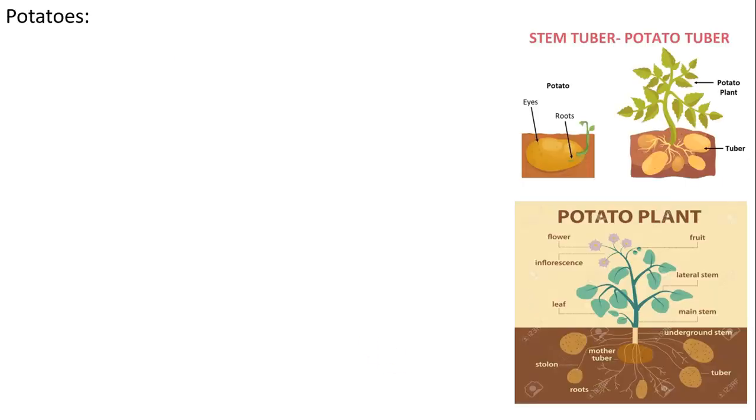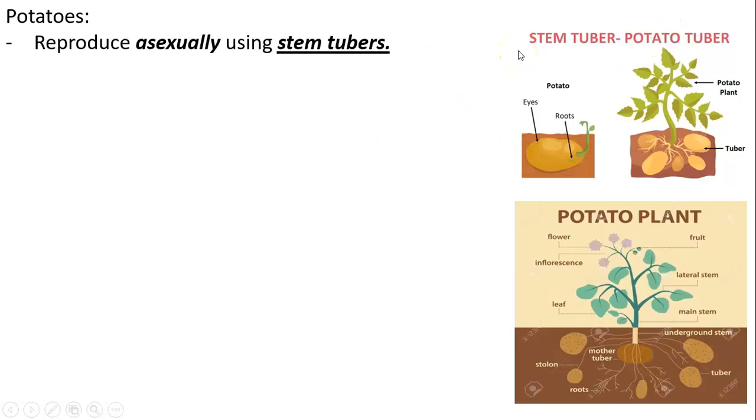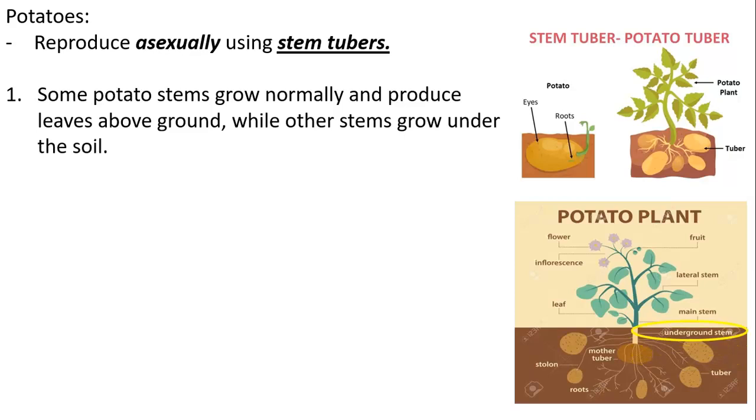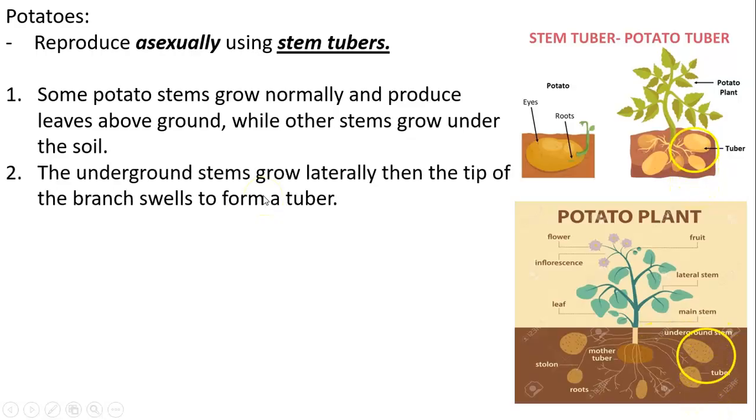Okay. Potatoes also reproduce asexually. Actually, they are one of the most famous examples. How? By stem tubers or potato tubers. How does this happen? First, some potato stems grow normally, like those. They grow up outside of the ground, while other stems grow under the ground horizontally, here on the sides. And then at the tip of those horizontal stems, a tuber is formed. So it swells and forms a tuber.